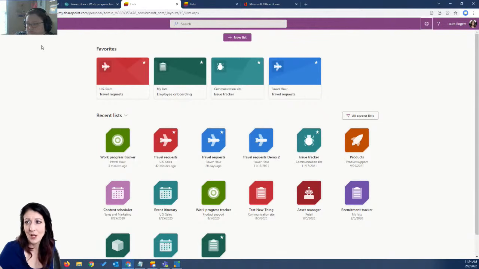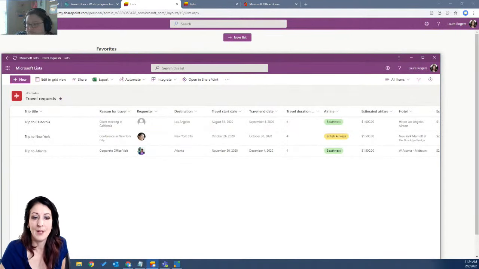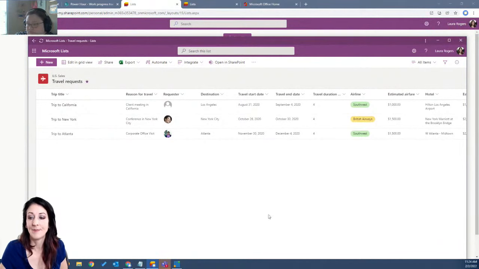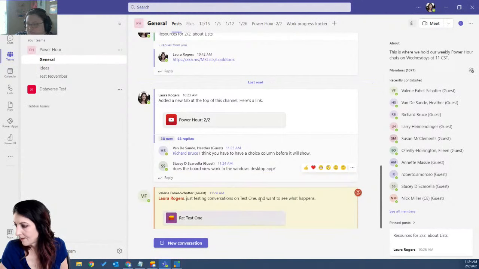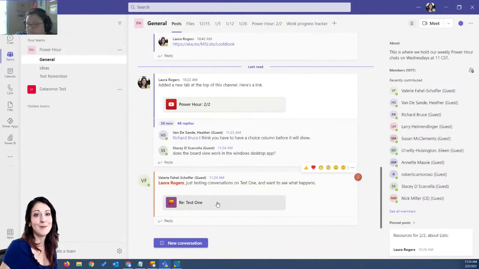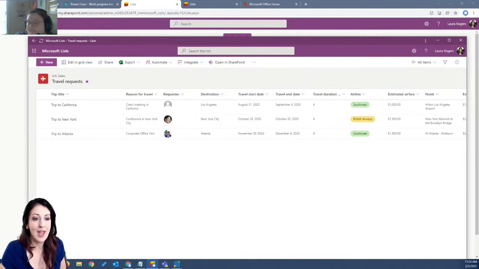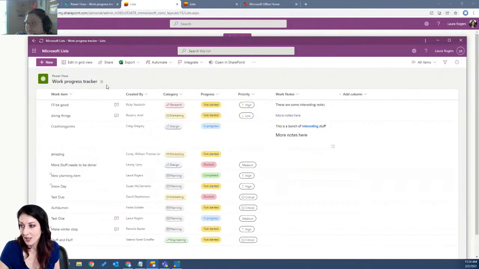Again, I'm not sure why it popped up and only did that one time to get me to open the app on my desktop. Maybe it sees that I already have the app open, so it's not bothering to ask me again. What did Valerie say? Oh, okay. She sent me a link to something directly in here by using copy link. Okay, so here's my app. And so again, works online and offline. It's very fast. I can go back to Microsoft List just directly in here. I can go straight to that work progress tracker here. Favorite the list.